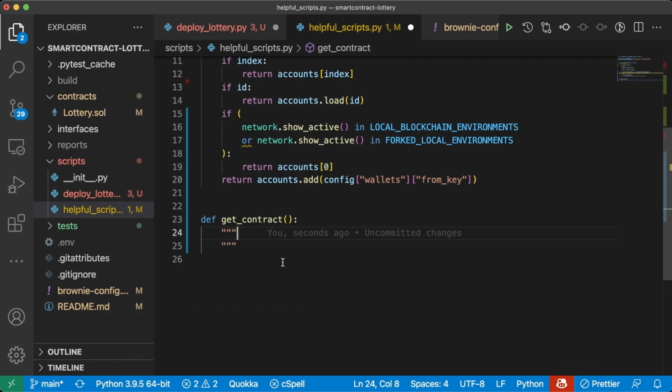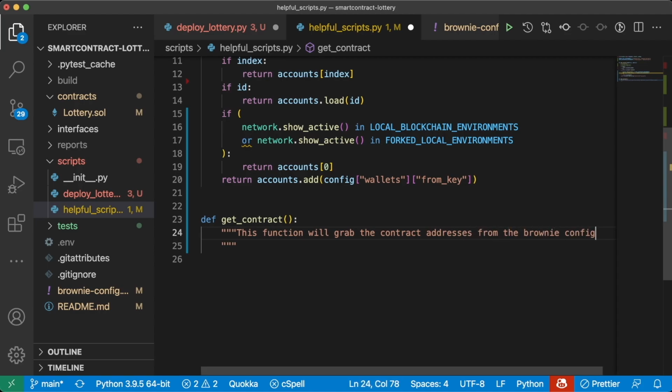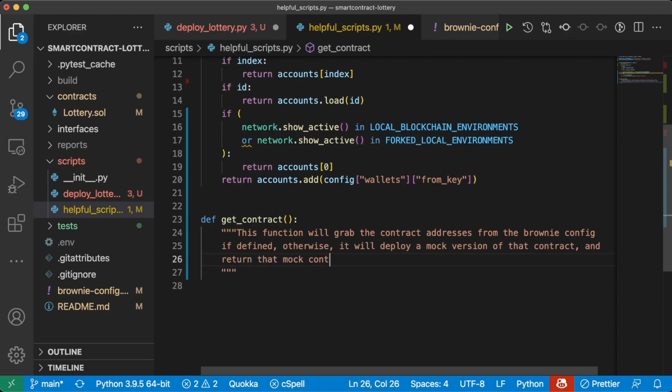So we're just going to say this function will grab the contract addresses from the Brownie config if defined. Otherwise, it will deploy a mock version of that contract and return that mock contract. For the arguments of this function, we're going to take a contract name.